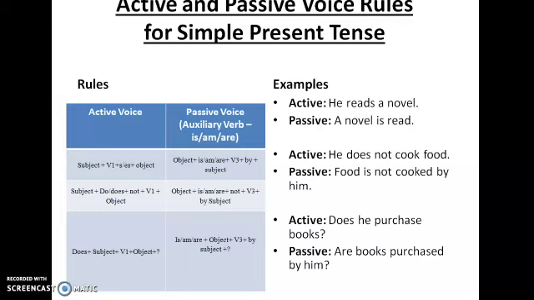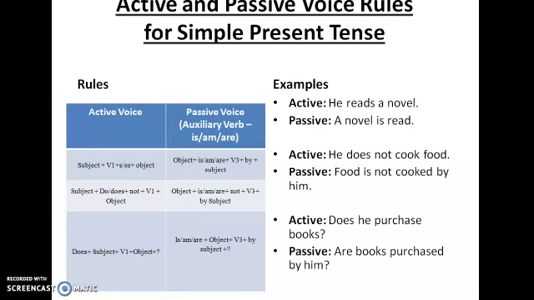So when you convert it into passive form, first you have to write the object. You can see the rules also. So here the object is a novel. Is, am or are: usually you write a novel is. A novel is always followed by is. If it was novels, it would be are. Here it is a novel, so it is. A novel is. Third form of the verb read is read.